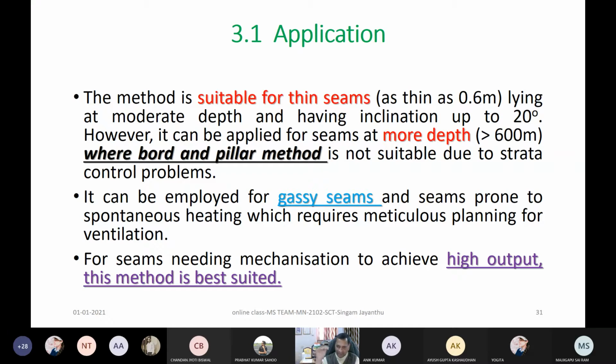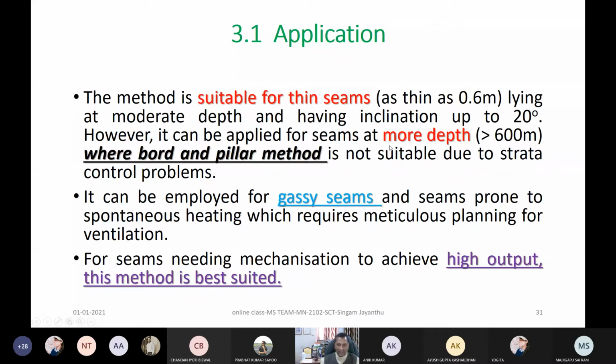So there is a balance struck. Up to 3 meter, they decided in that way, where a wooden log of 15 centimeter, 10 centimeter or 20 centimeter diameter will have a capacity of around 10 tons to take the load. So that can give some stability to the working. These are some of the intricate things our beloved students of Underground Coal Mining Methods MN 2102 should understand as a part of becoming the best underground coal mining engineers.